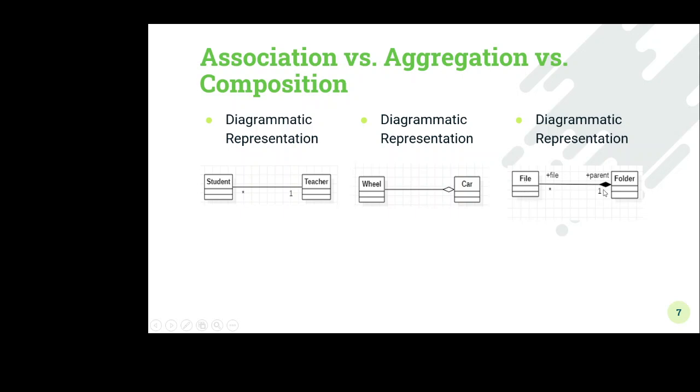That means this file is totally dependent on the folder, or the existence of the file class is totally dependent on the folder class. Here the existence of the wheel class is not totally dependent on the car. That means if we destroy the car, the wheel still exists, but if we delete the folder, the file does not exist. That means the existence of the file is dependent on the folder. So likewise we can differentiate between association, aggregation and composition.